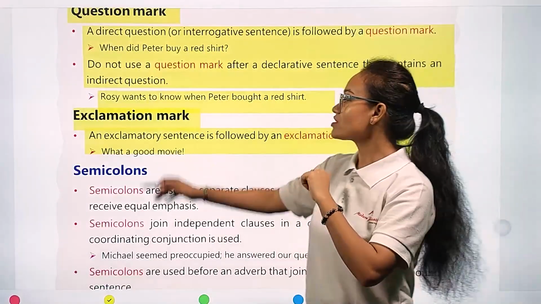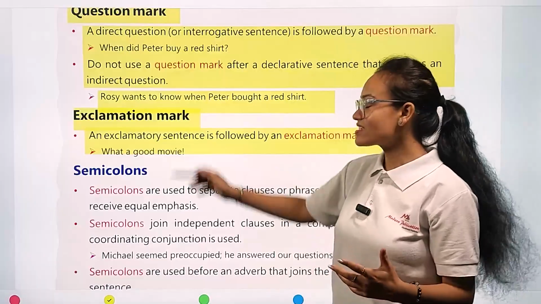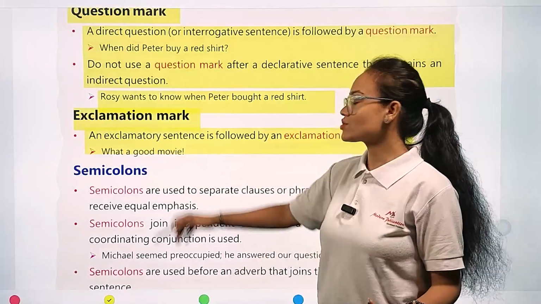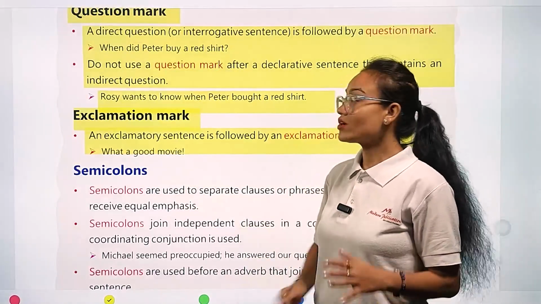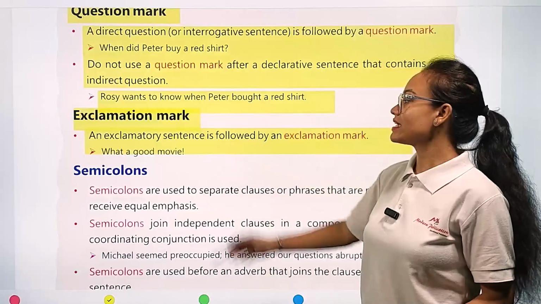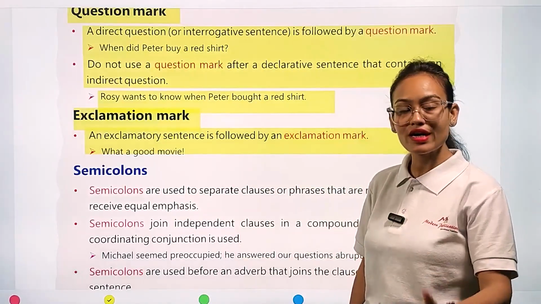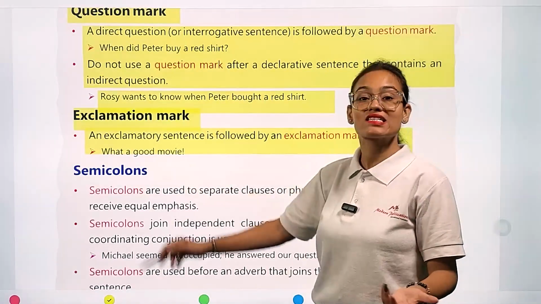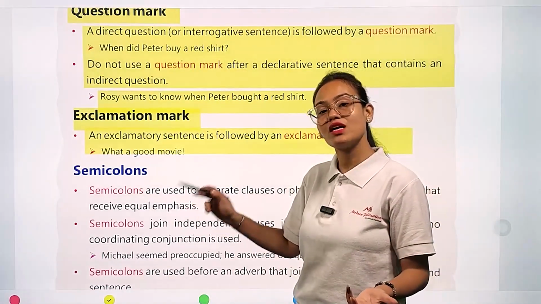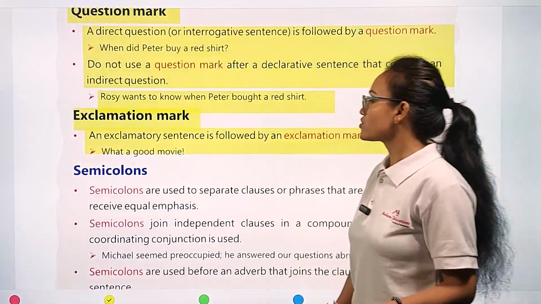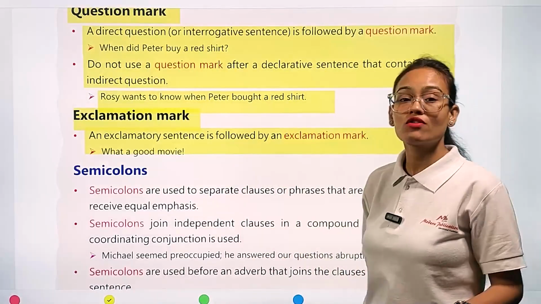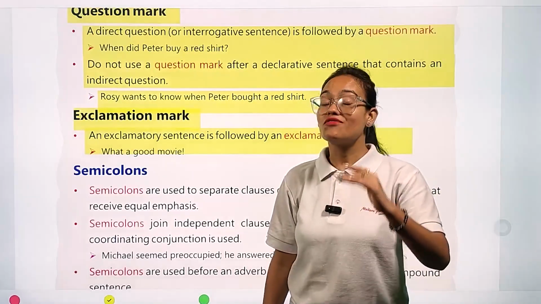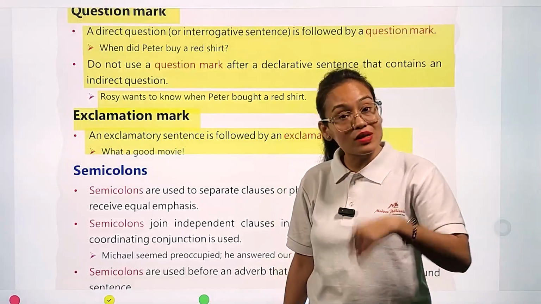Example, you can see, "What a good movie!" In this sentence, we are showing how happy we are at that moment when we watched a good movie. So, "What a good movie!" In this case, we are expressing ourselves. So whenever we are expressing ourselves, it means what? We are going to put an exclamation mark at the end of the sentence. Exclamation marks are always put at the end of the sentence whenever we are expressing ourselves.